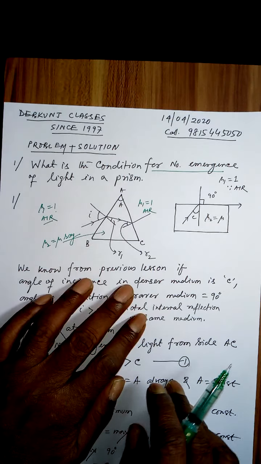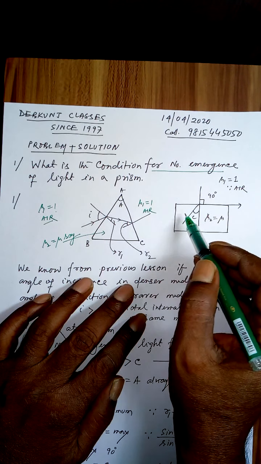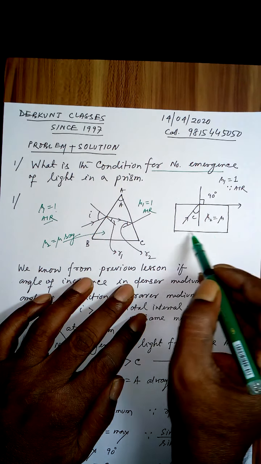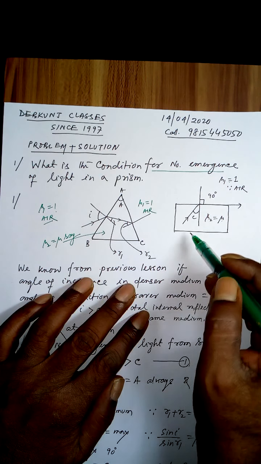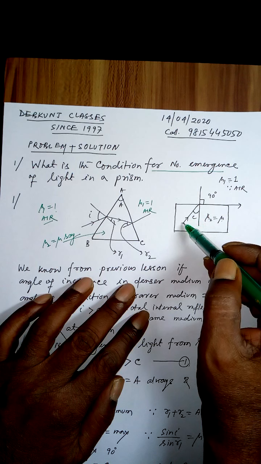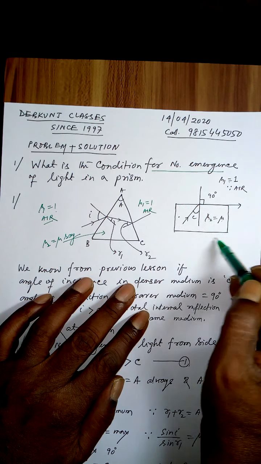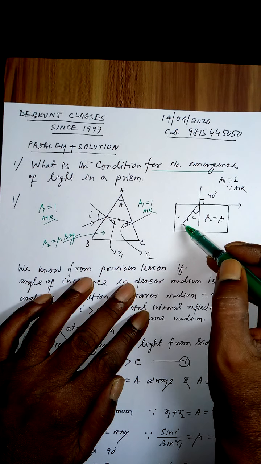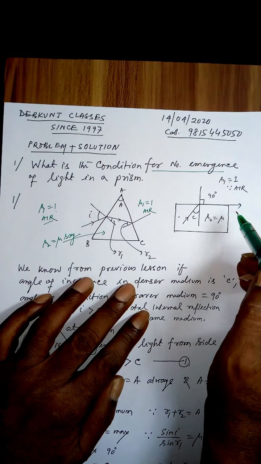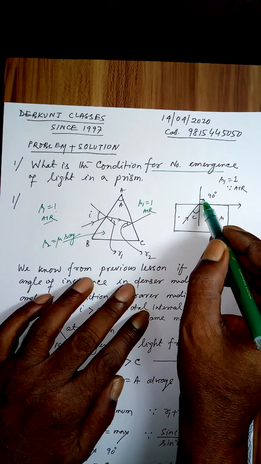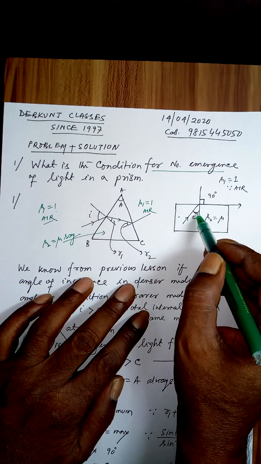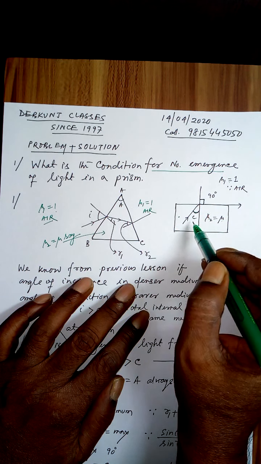Now before we proceed, we know from previous lessons this is glass, refractive index mu2 is mu, this side is air. When light was going from denser to rarer medium, under the condition when this angle in the rarer medium was 90, this angle was called the critical angle in the denser medium.